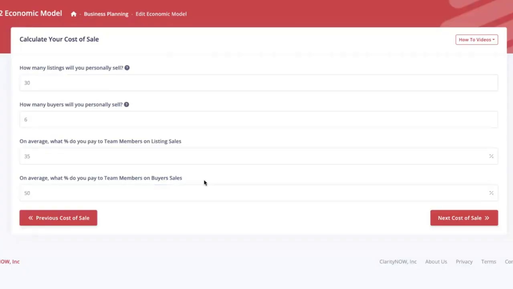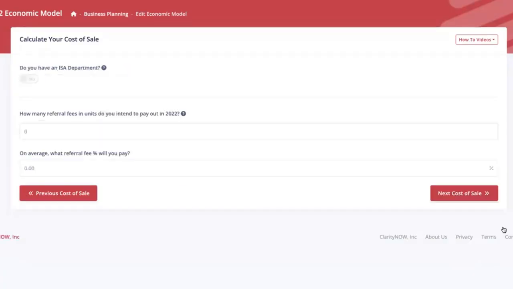It will say, what is your split that you receive on a listing sale? And what is your split that you receive on a buyer sale on average? So this one page will look different depending upon the status that you selected. Go ahead and click next.